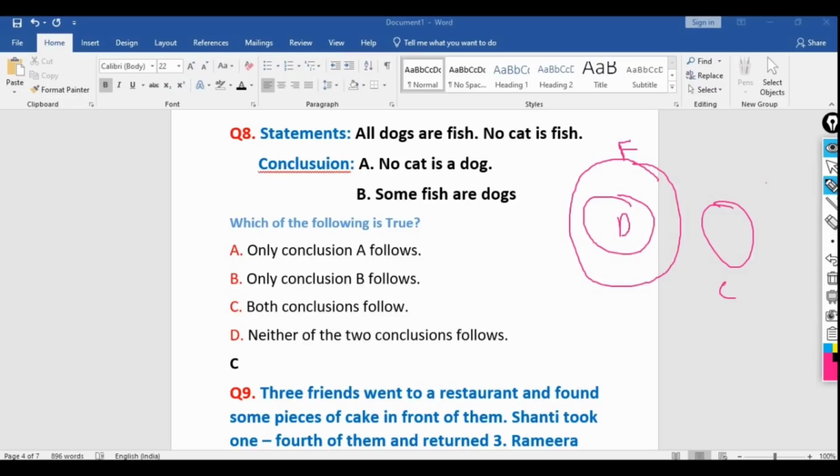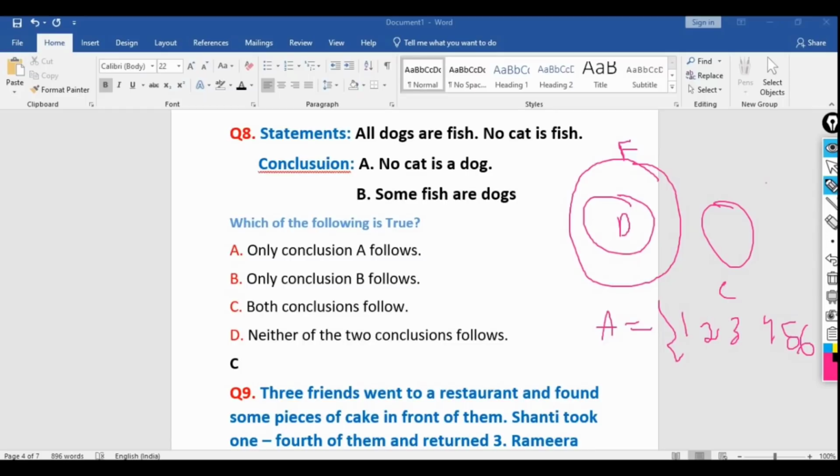It's correct. Conclusion 1: some fish are dogs. Yes, it's correct. As per the Venn diagram, suppose A has the elements 1, 2, 3, 4, 5 and 6.